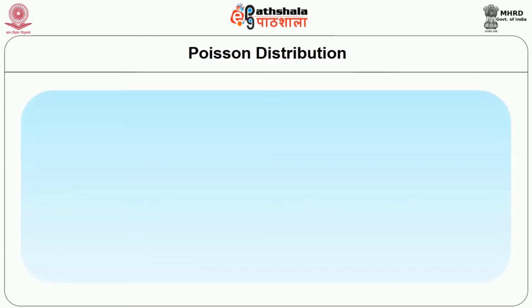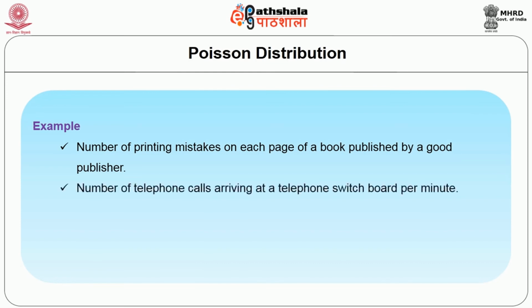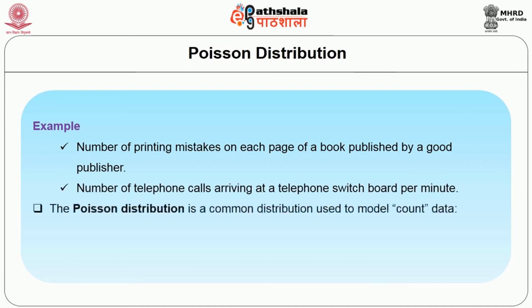Okay. Next, let us understand this better with the help of examples. With examples, we can understand what exactly the Poisson distribution says. One is the number of printing mistakes on each page of a book published by a good publisher. The second is the number of telephone calls arriving at a telephone switchboard per minute. So how can we find this out with the help of the Poisson distribution?